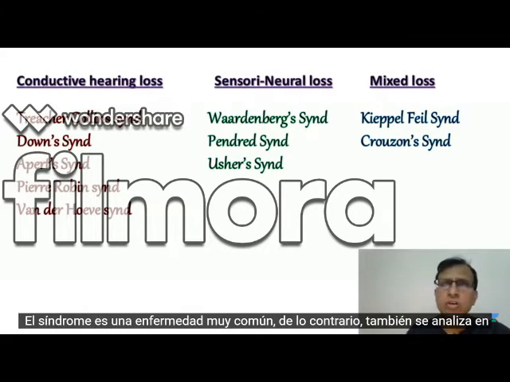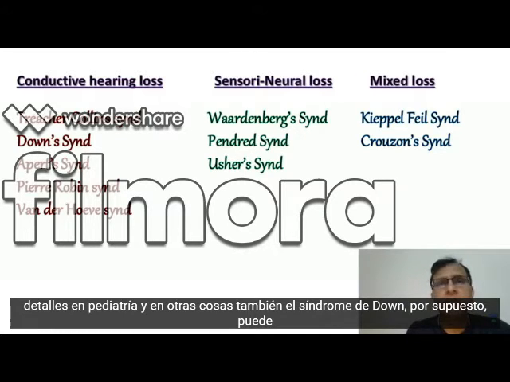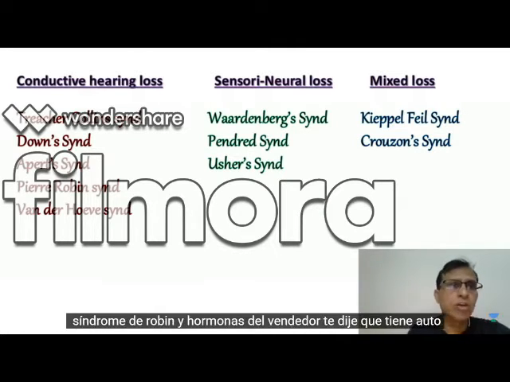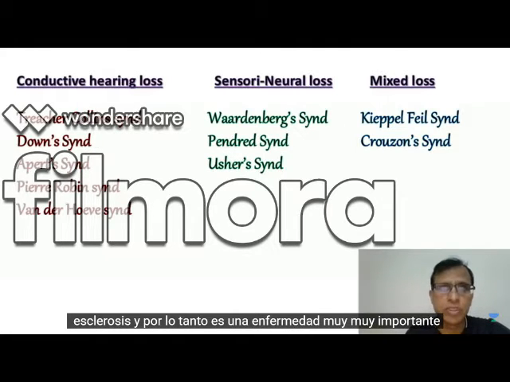Down syndrome is a very common disease. Otherwise, also it's discussed in detail in pediatrics and other subjects. So Down syndrome, of course, can cause conductive hearing loss. Apert's syndrome, another one, and Pierre Robin syndrome. And Van der Hoeve, I told you, has otosclerosis, and therefore it's a very important disease.